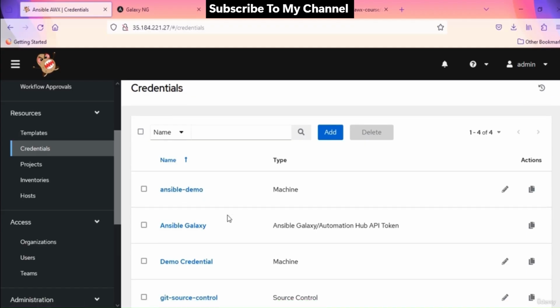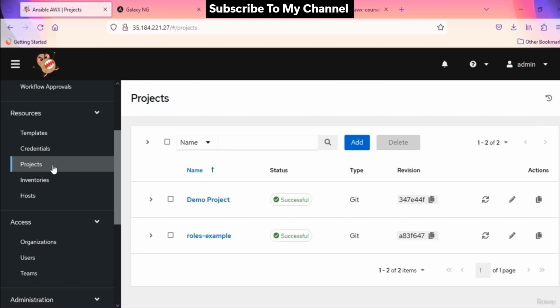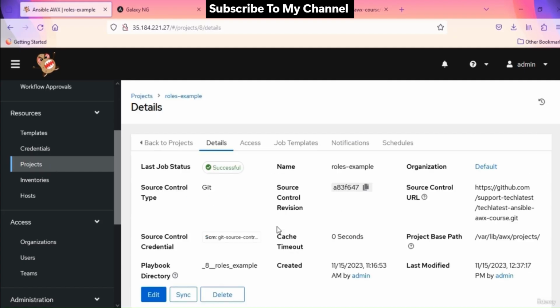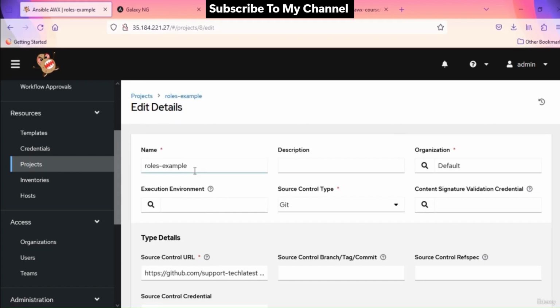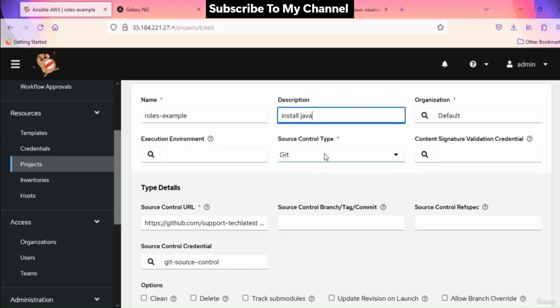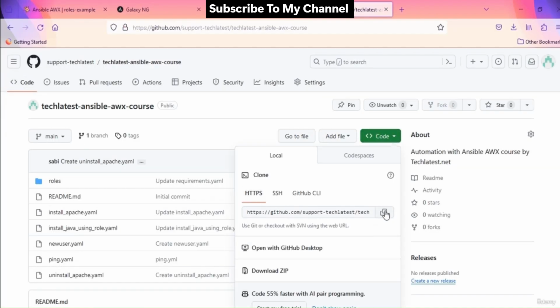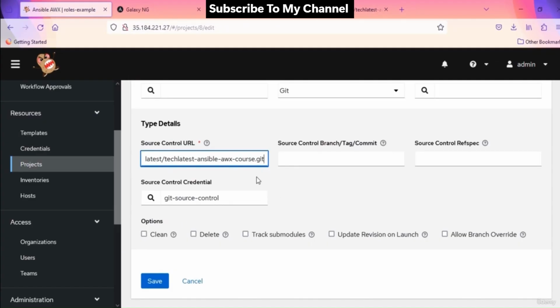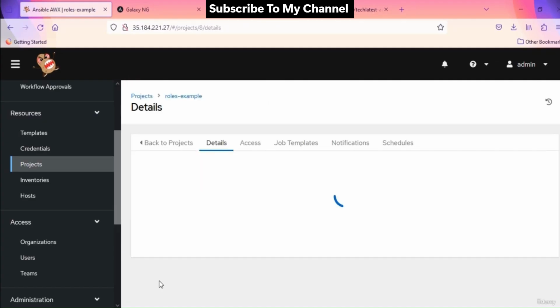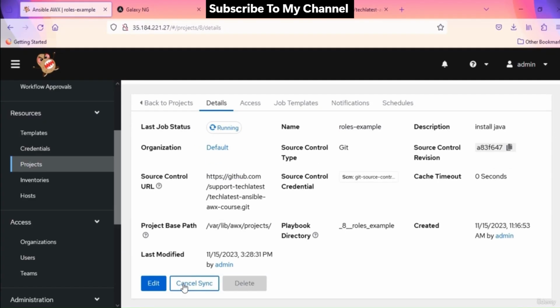In my project tab, I have created a new project named roles_example. Let's edit it and see what's inside it. Name, description, default organization. For source control type, I selected Git. Source control URL, I provided it from the GitHub repo page, from here, source control credentials. Save the changes and sync the project one more time. It got synced successfully.